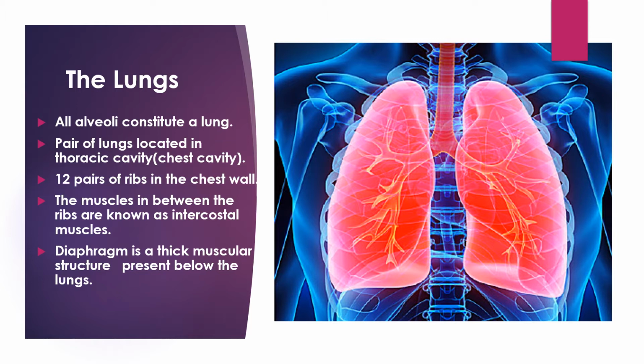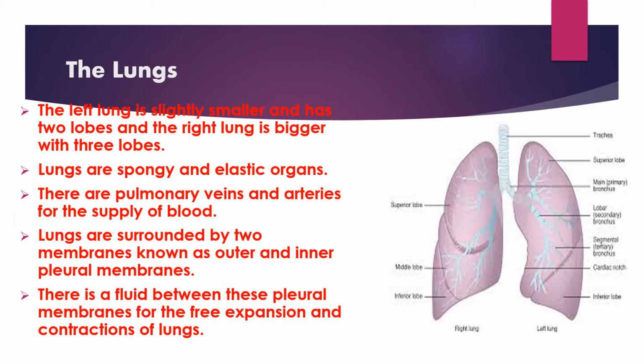You can see the diagram of the lungs. The left lung is slightly smaller and has 2 lobes, while the right lung is bigger and has 3 lobes. Lungs are spongy and elastic organs, pink in color. There are blood vessels which supply blood to the lungs. They are known as the pulmonary veins and pulmonary arteries.